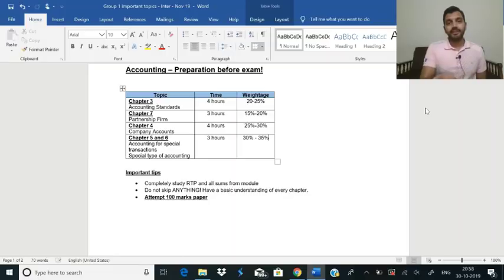Again, do not skip anything. Have a basic understanding of every chapter so that you can attempt at least something and come. And one thing that should be non-negotiable is attempt 100 marks of paper, because if you attempt 100 marks, even if you have written half-baked answers in 30 or 40 marks worth of answers, you will still get at least 5 or 10 marks, and those 5 or 10 marks can be life-changing.